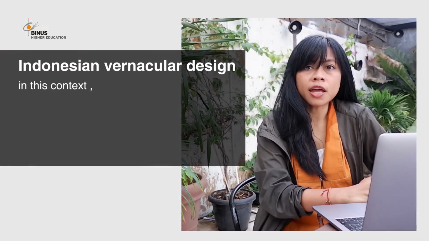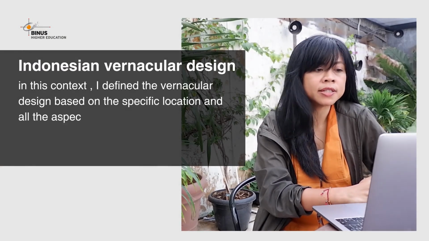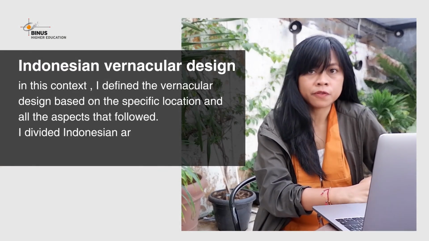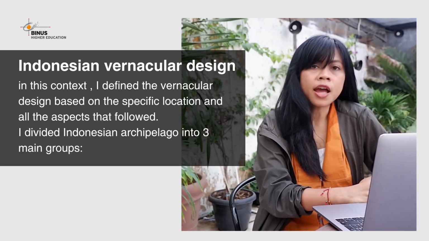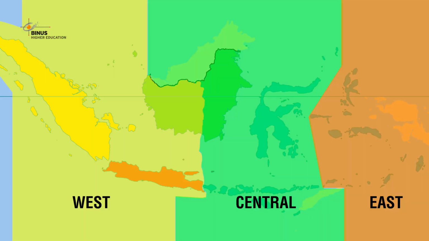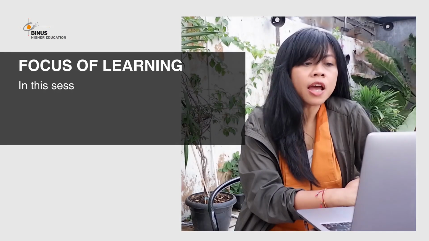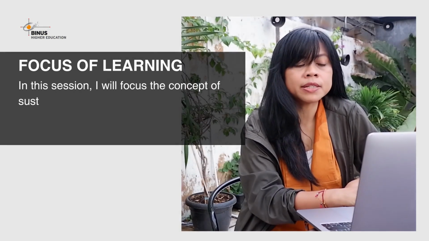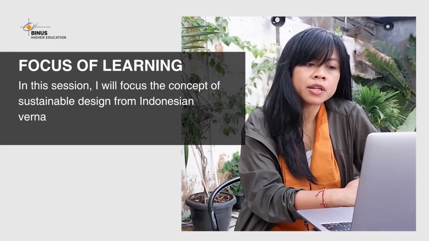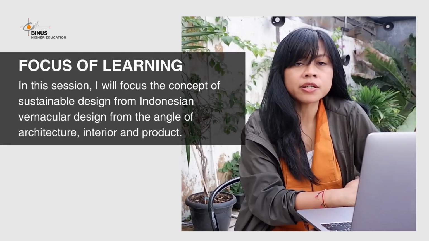In this context, I define the vernacular design based on the specific location and all the aspects that follow. I divided the Indonesian archipelago into three main groups: West, Central, and East. In this session, I will focus on the concept of sustainable design from Indonesian vernacular design from the angle of architecture, interior, and product.